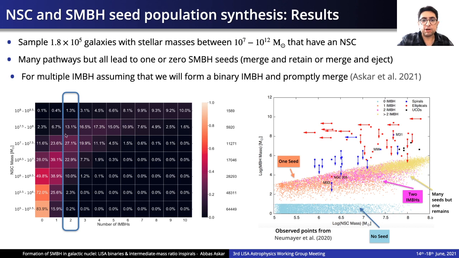In this talk, I will be focusing on the models in which we deliver 2 intermediate mass black holes. But essentially what we find is, if we look at the NSC masses versus the massive black hole masses that are delivered, the blue points here showcase where no intermediate mass black holes are delivered, the orange ones are where 1 is delivered, the purple ones are where 2 are delivered, and the yellow ones are where more than 2 are delivered. So for the results here, I'll focus in on the 2 intermediate mass black hole NSCs, because we imagine that there the intermediate mass black holes will end up in a binary at the center.